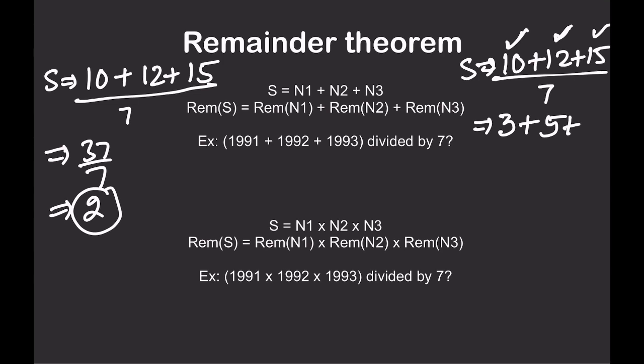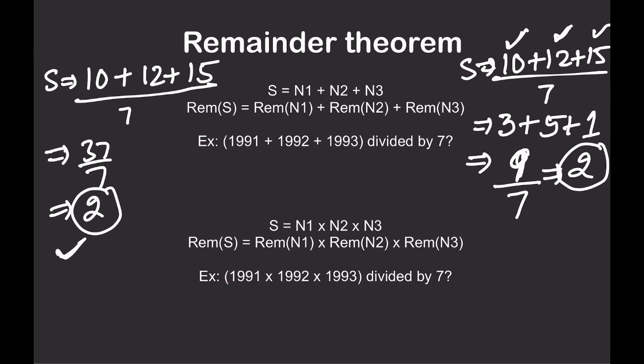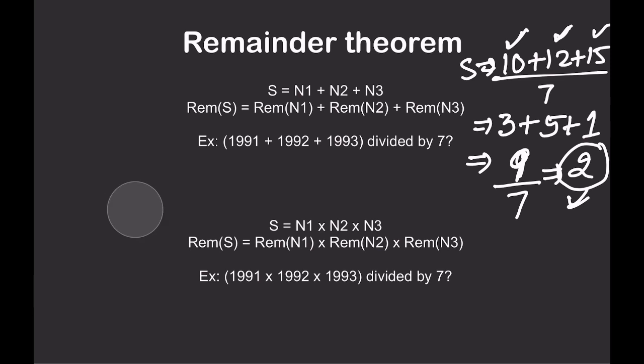When 15 is divided by 7, you get remainder 1. Right? So 5 plus 3 plus 1 is 9. Now this number 9, again divided by 7, gives 2 as the answer. So there are two ways of doing it: either do all the summation, or calculate separate remainders and add them. This is clear, and this is what the theorem says.